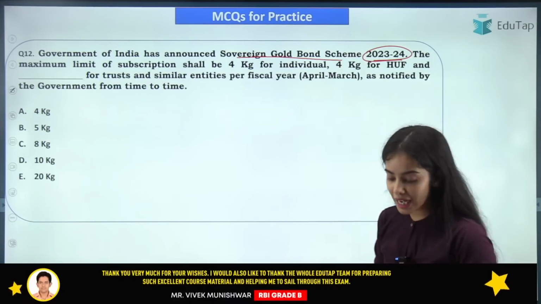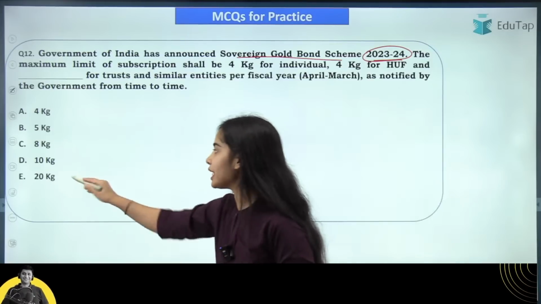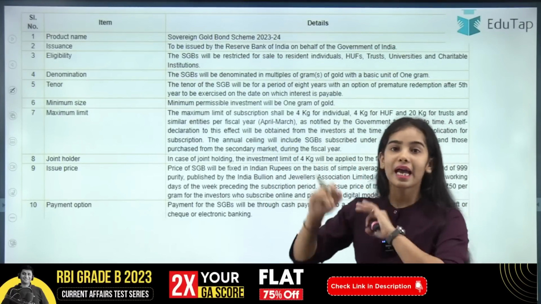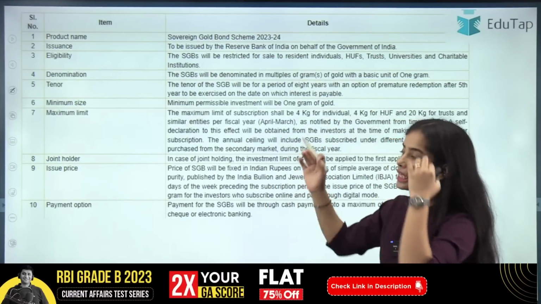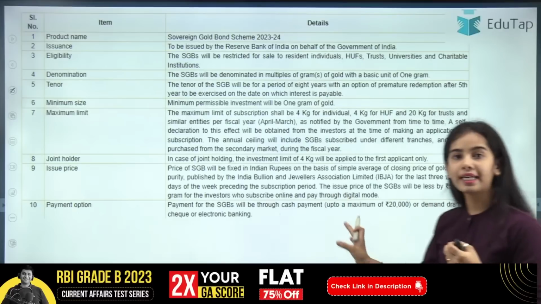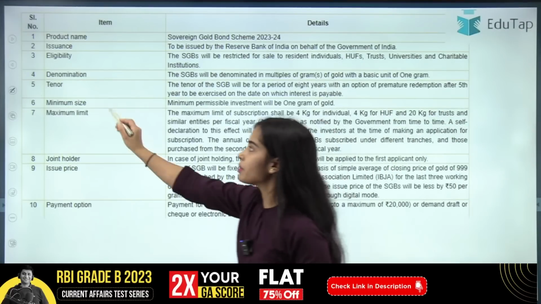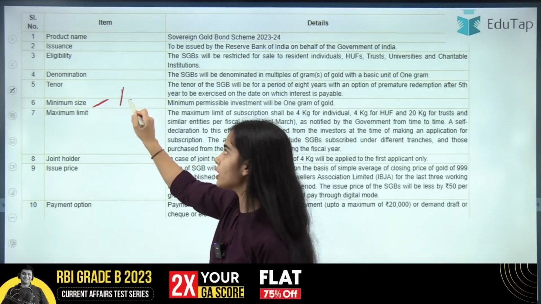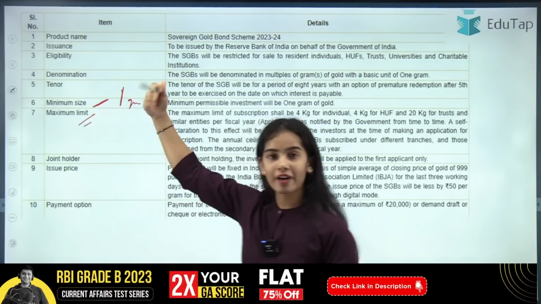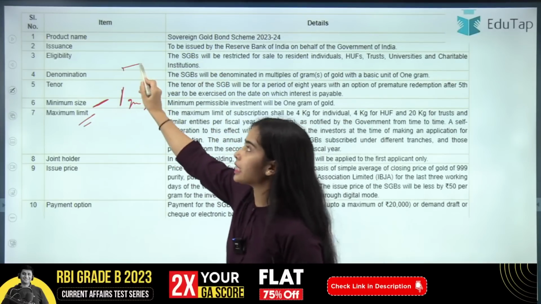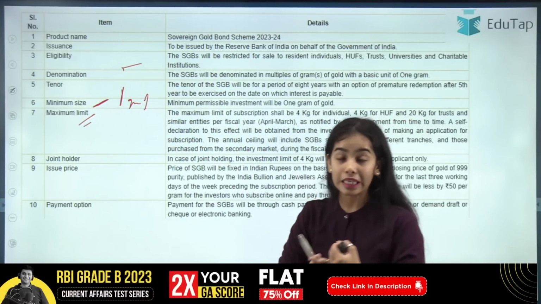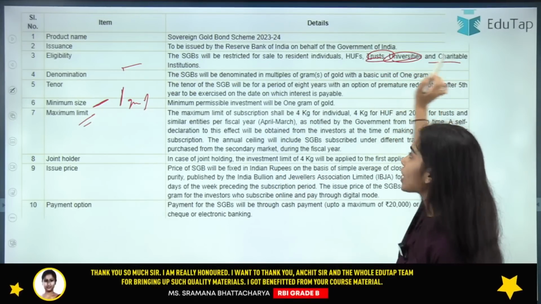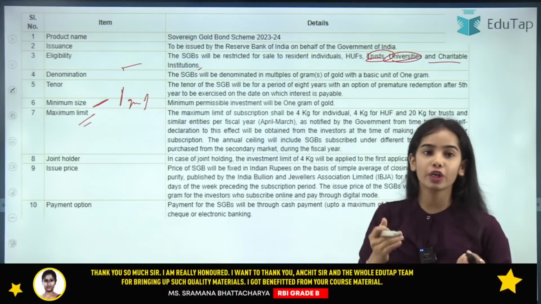So I'm getting the right answer, that is 20 kg. Yes, absolutely correct. So 20 kg is the limit for the trust and other institutions. These are the important guidelines that you need to remember. The minimum size that you can buy for the sovereign gold bond is 1 gram of gold, and the maximum we have discussed. The eligibility is that Hindu undivided families, individuals, trusts, as well as universities and charitable institutions can buy the sovereign gold bond.